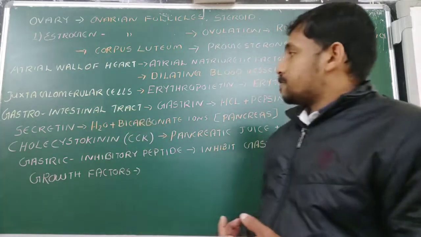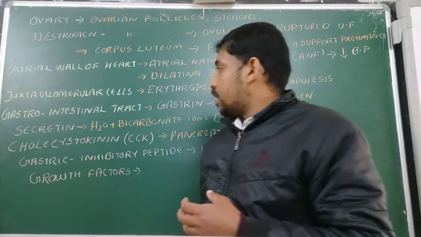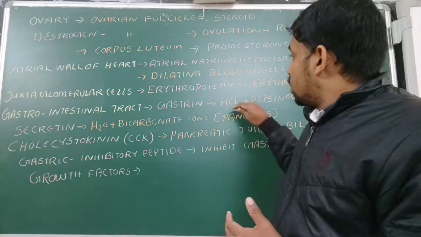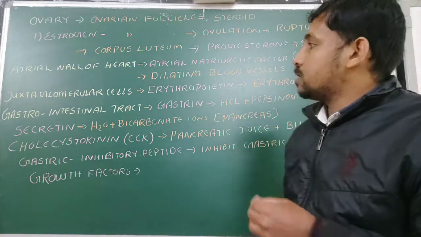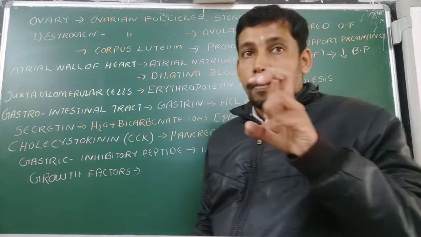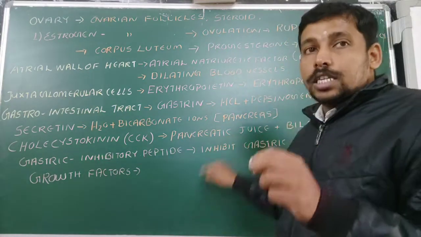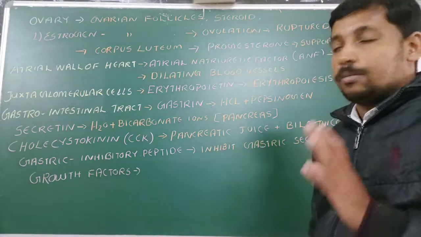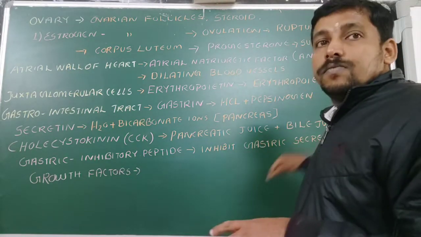Then the gastrointestinal tract produces four hormones: gastrin, secretin, cholecystokinin, gastric inhibitory peptide. So this gastrin is secreted in the stomach for the production of HCl and the pepsinogen. Secretin produces water and bicarbonate ions in the exocrine part of the pancreas. Cholecystokinin will act upon the pancreas and the gallbladder to produce pancreatic juice and the bile juice. Then gastric inhibitory peptide will inhibit the gastric secretions.